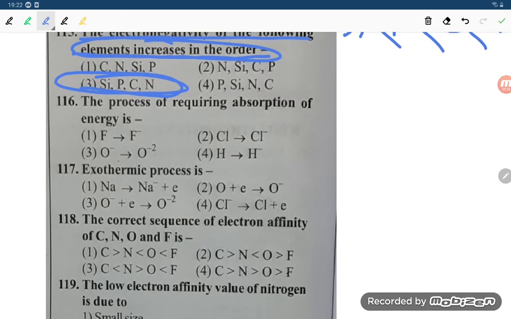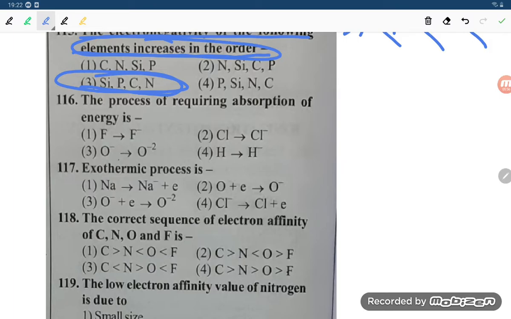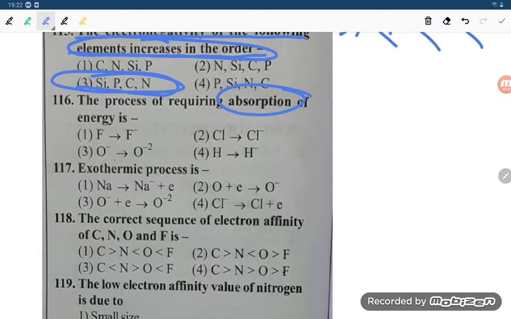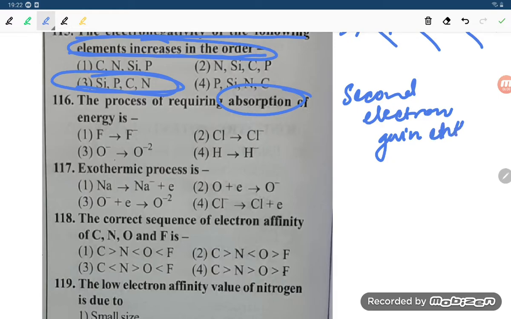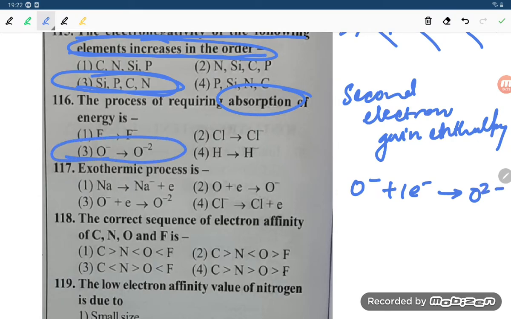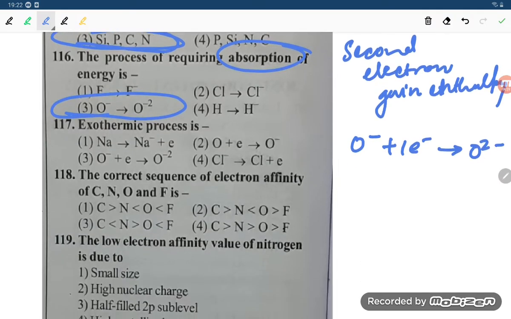Option number 3. Next, the process requiring absorption of energy. Absorption means what, student? Second electron gain enthalpy. Second electron gain enthalpy is an absorption process. So already oxygen negative is there, and if you are adding one more electron, you need to supply more energy. So the correct option is option number 3. Other options are wrong, student. These are all ionization, this is only electronegativity.